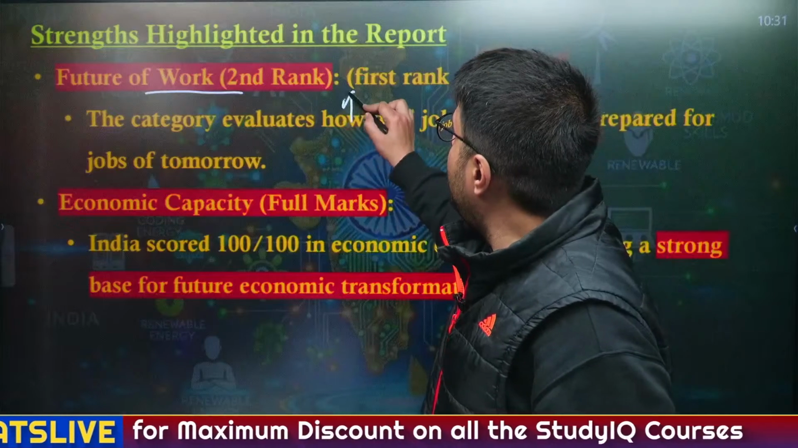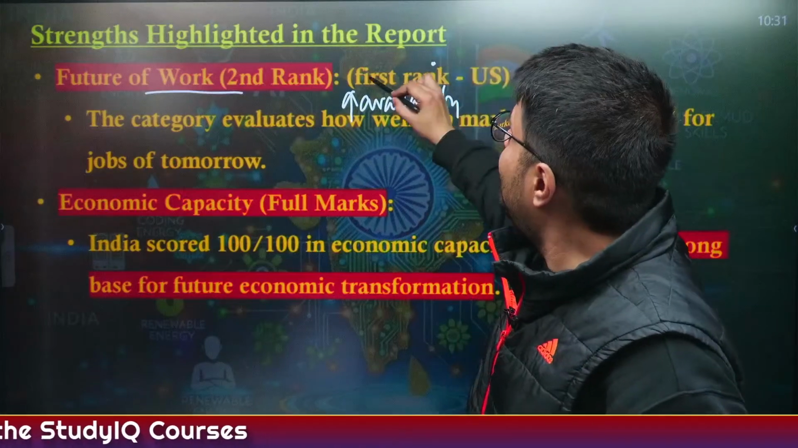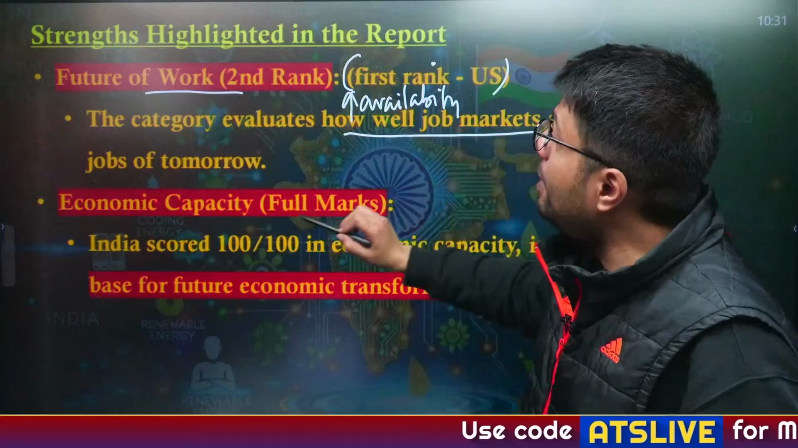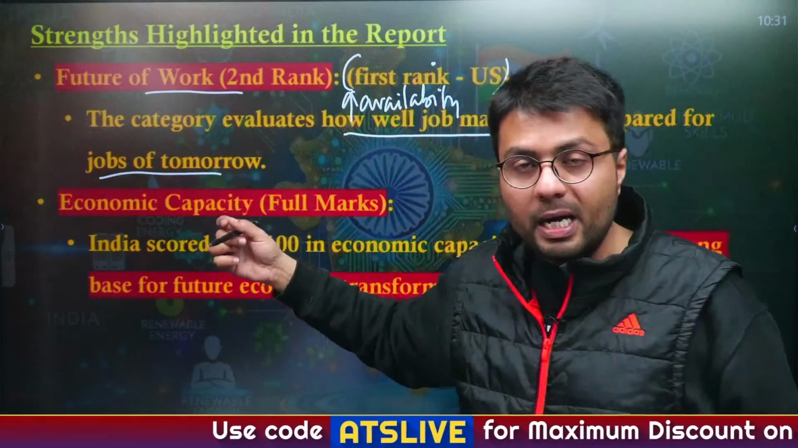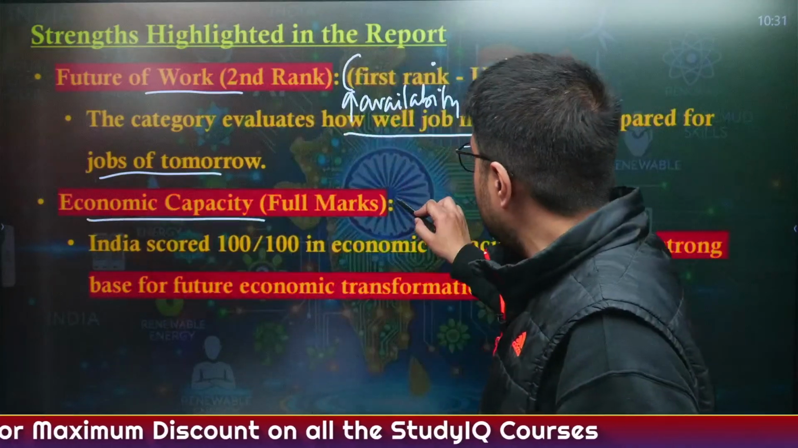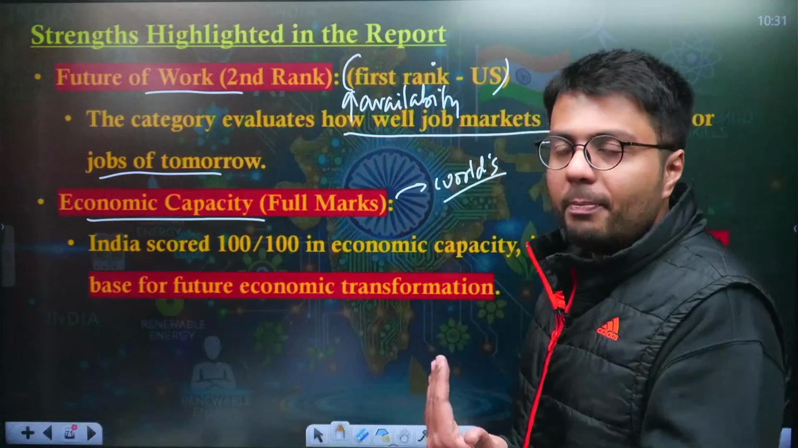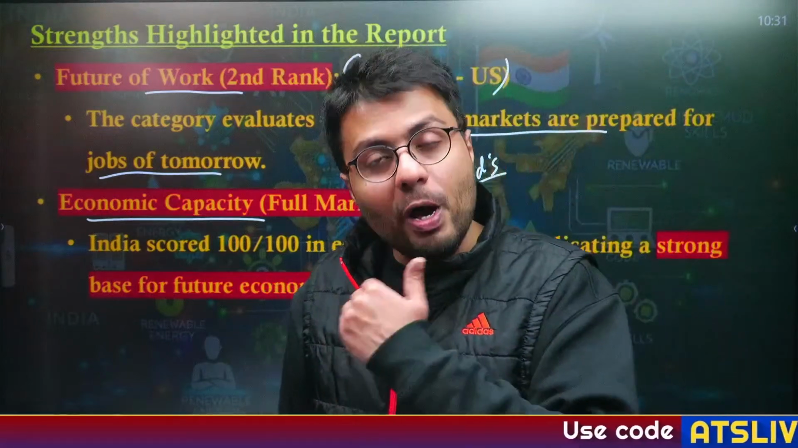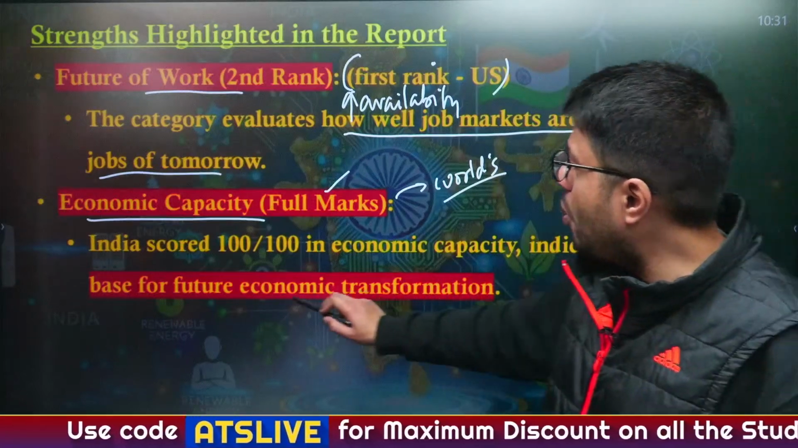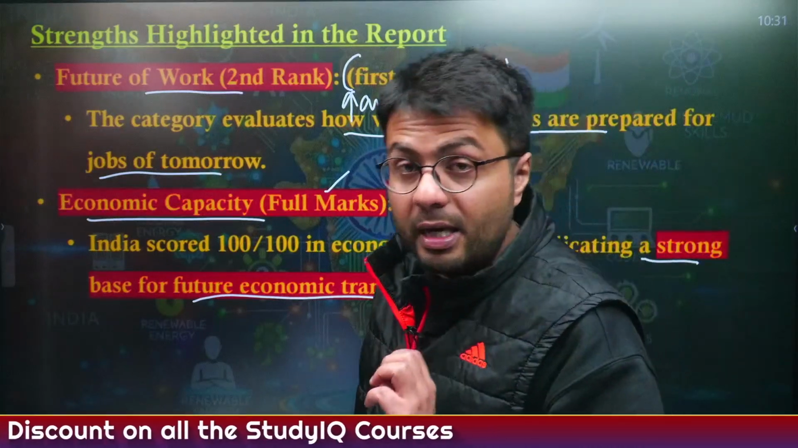So in terms of availability of jobs, India is better placed, and that is why it has secured second rank just after the US. So this evaluates how well the job markets are prepared for jobs for tomorrow. So India's job market is adequately prepared for jobs for tomorrow. As far as India's economic capacity is concerned, it is the world's largest growing major economy. And that is why the economic capacity of India and the potential of India to grow further is immense. That is why India secured full marks in this indicator, highlighting a strong base for future economic transformation. So these are the two areas of strength as far as the Indian economy is concerned.